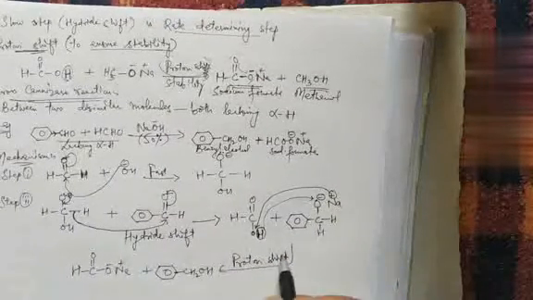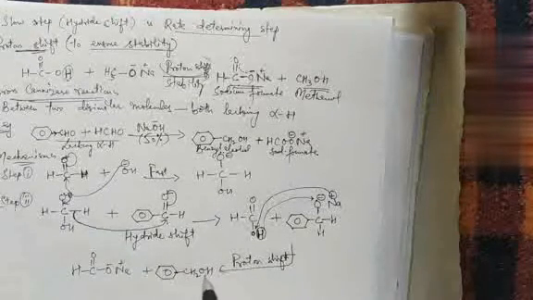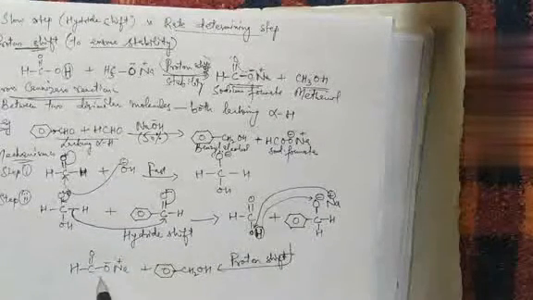Finally the proton shift happens, and we get sodium formate and benzyl alcohol. So this is benzyl alcohol and this is sodium formate. Okay.